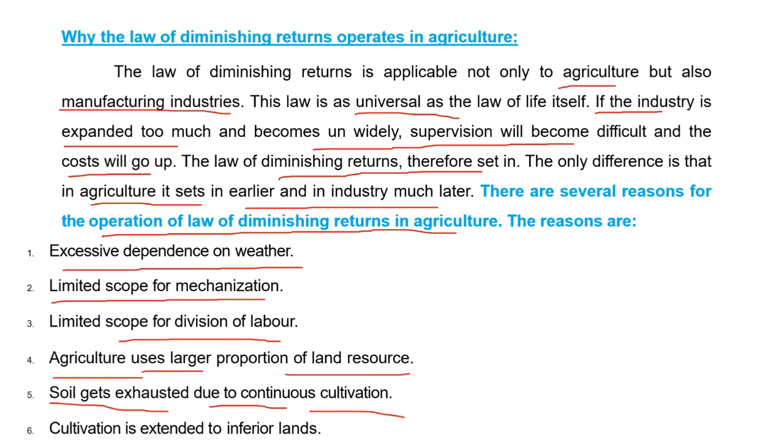In areas, cultivation is extended to inferior lands, that means low mineral rich, low nutrient rich, and barren lands come under inferior lands. These are the reasons for operation of the law of diminishing returns in the agriculture sector.